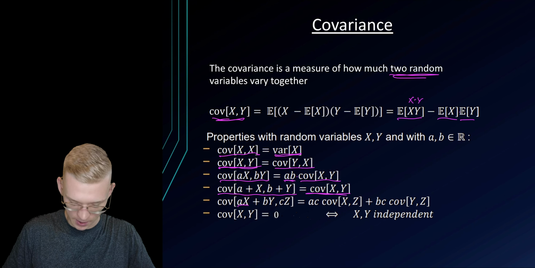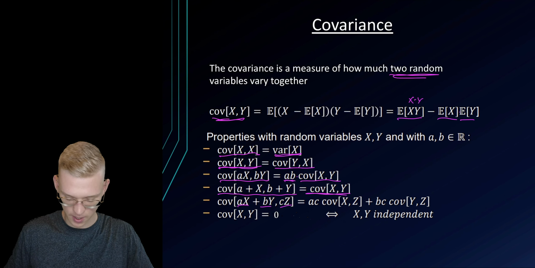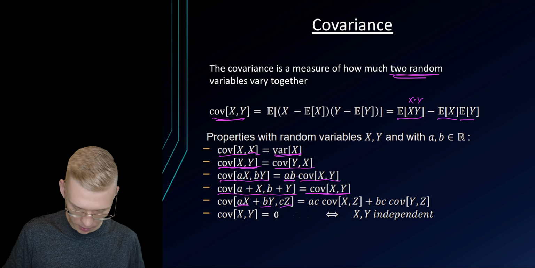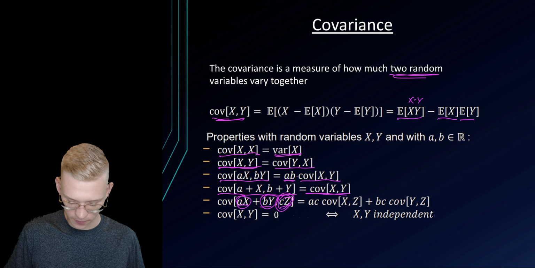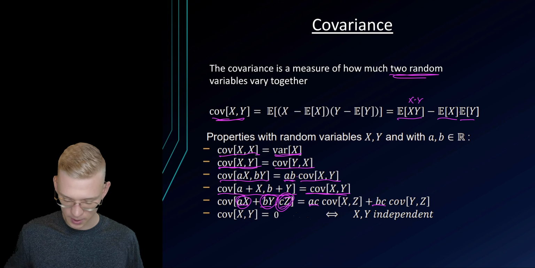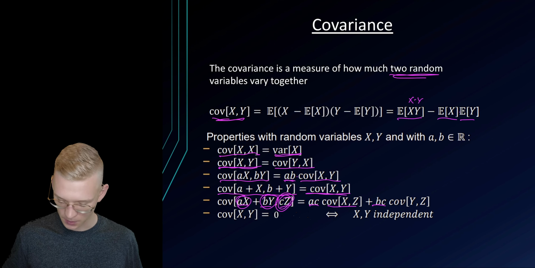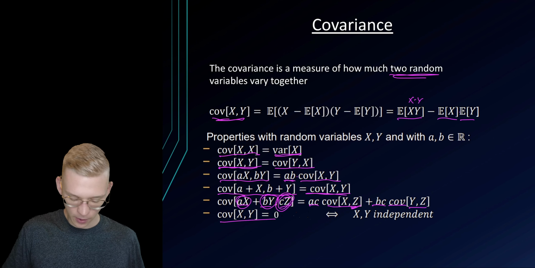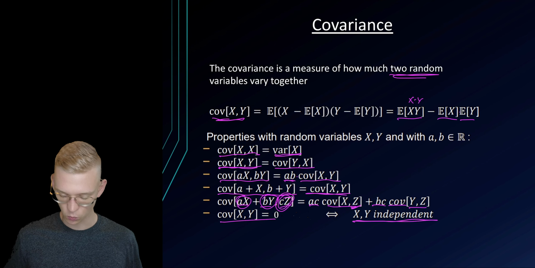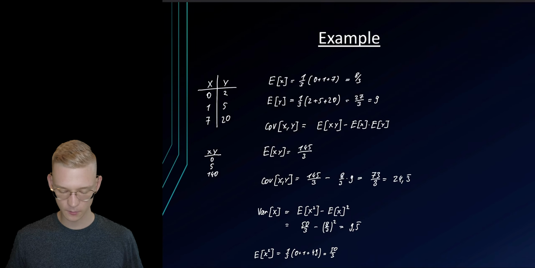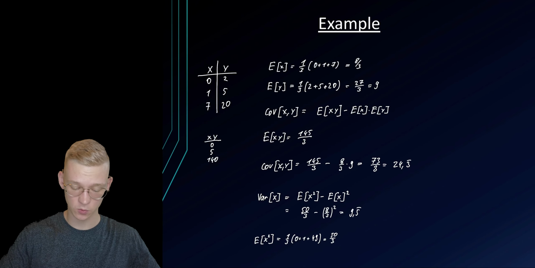If we have ax plus by and cz, we just use a simple multiplication where we have the covariance of that, and again the covariance of this and this, where we factor out our constants and we will get these two terms: ac times the covariance of x and z, and bc times the covariance of y and z. Sorry, this is az. And if the covariance of two variables is actually 0, we say that x and y are independent. Now, a short example to understand what this actually is.